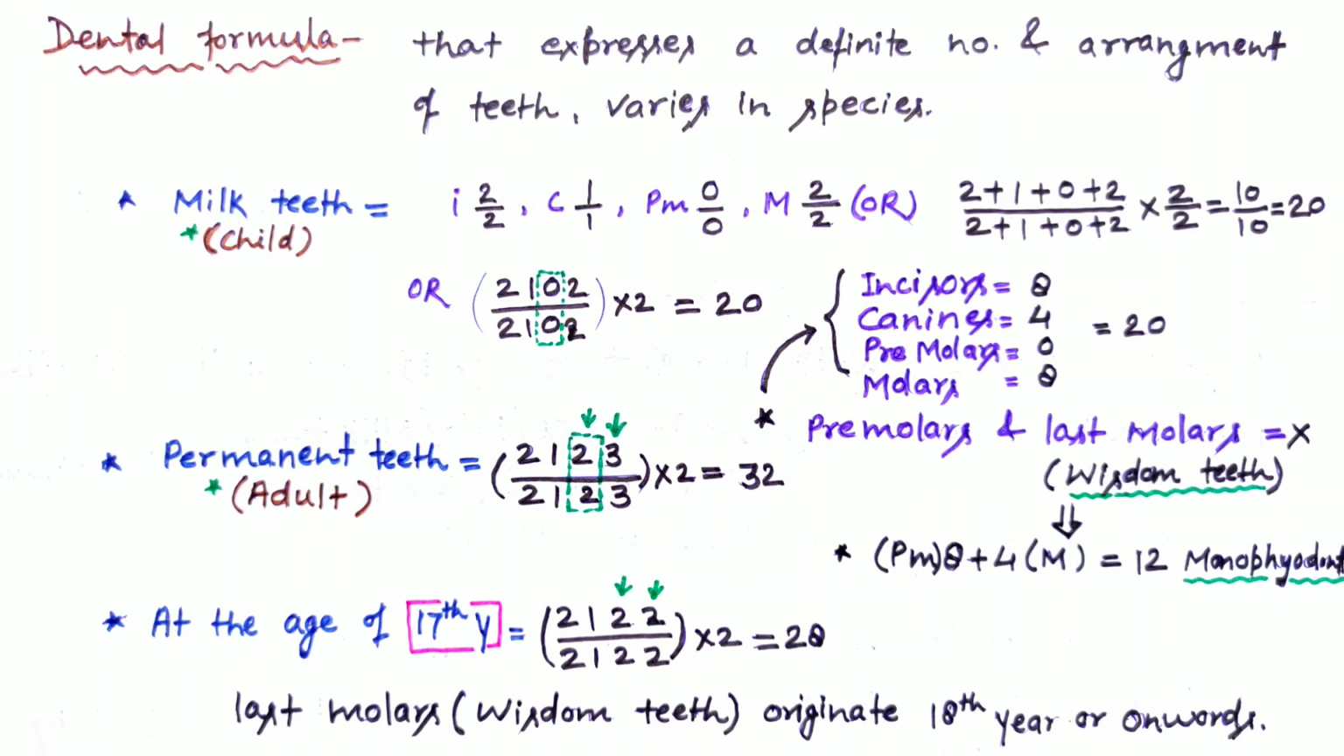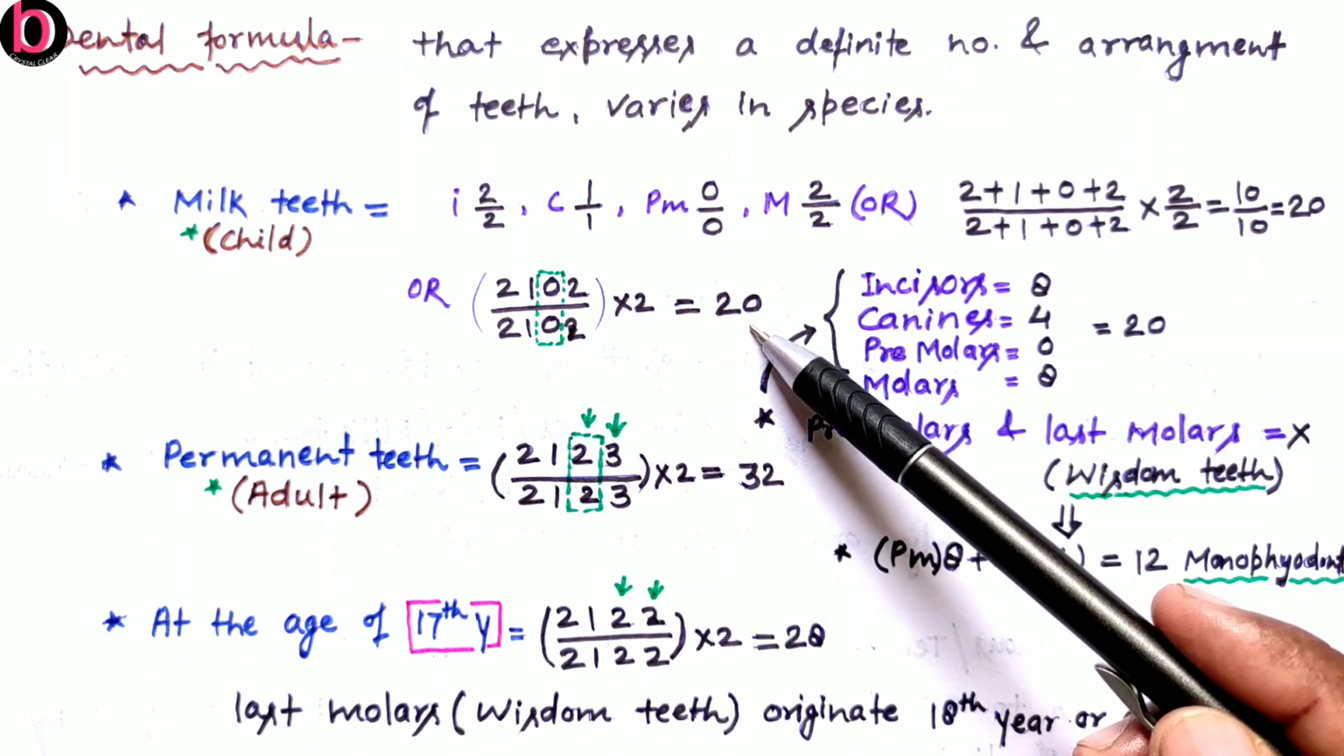One thing that is also very important from the NEET exam point of view is the dental formula at the age of 17 years. So this is 2122, and the same for the lower one, 2122. So this is about the upper half jaw, this is about the lower half jaw. So we have to multiply by 2. So this will be total 28. Here this is 7, here is 7. So 7 plus 7, 14 into 2, this will be 28.